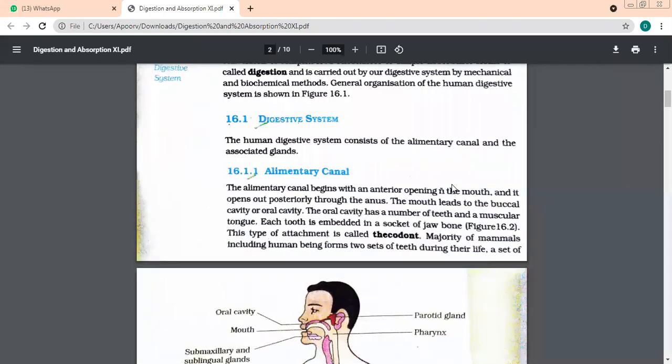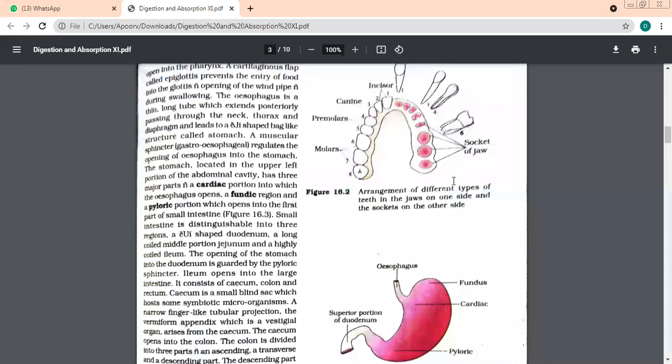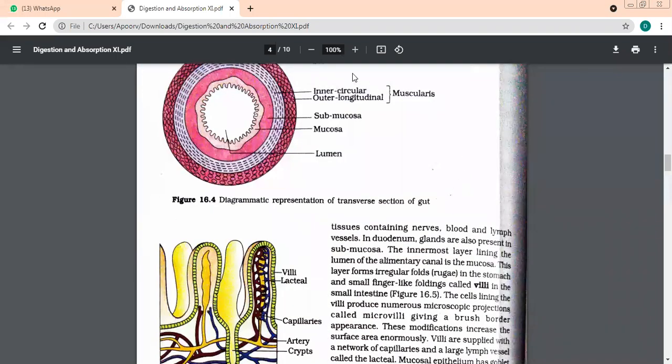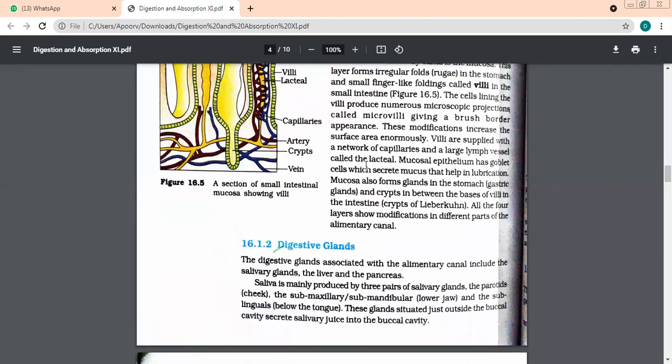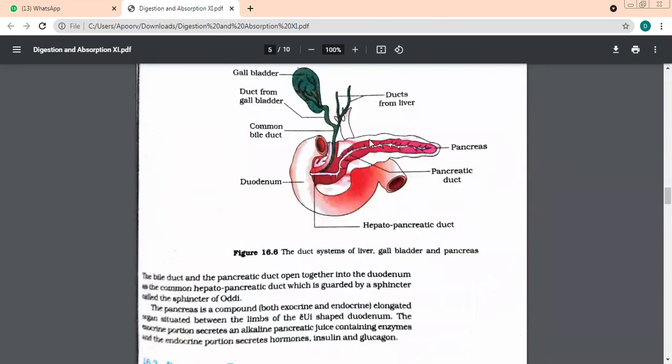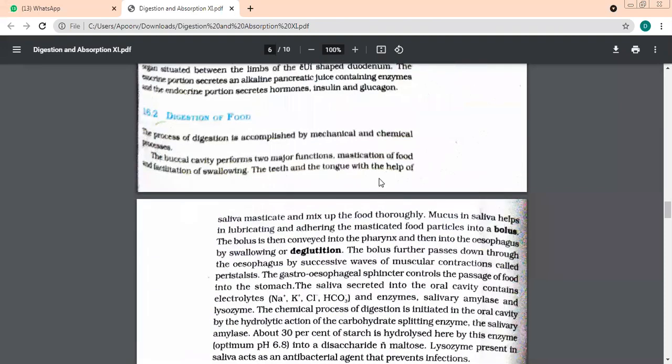We were doing the digestive system. I have already done this diagram with you, Patrick. We need to go ahead. Dentition I have done. Stomach we have done. And we have also done this small intestine. We were doing digestive glands, and we had done this pancreas, common duct, all these things. Now we're going to start with the process of digestion of food.